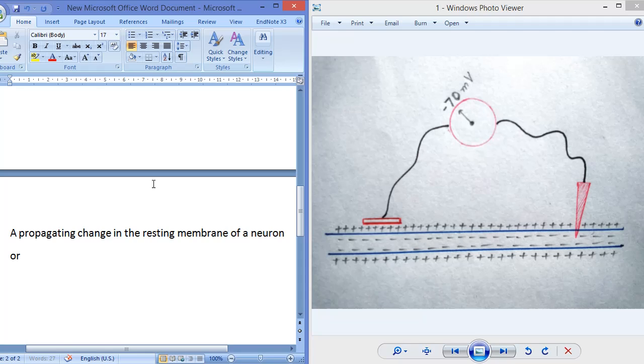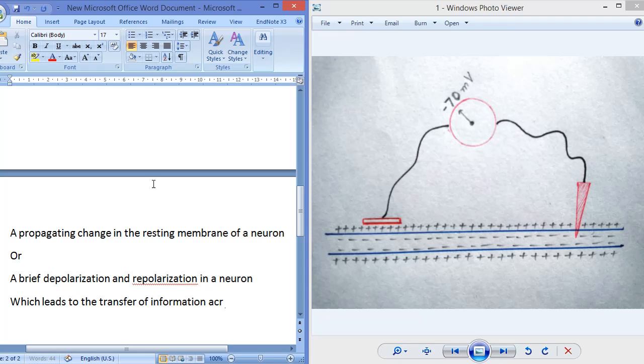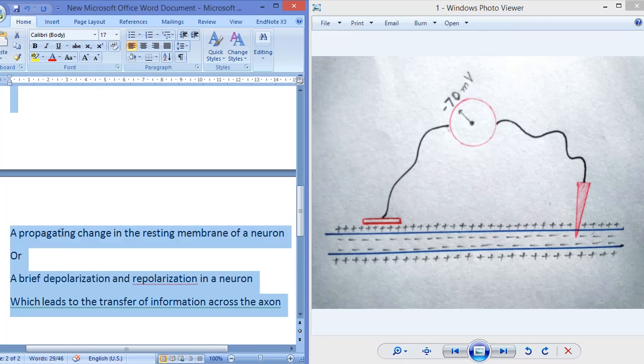In other words, we can also write it as a brief depolarization and repolarization in a neuron, which leads to the transfer of information across the axon. These are the definitions of action potential.